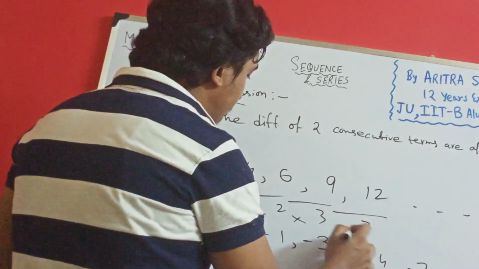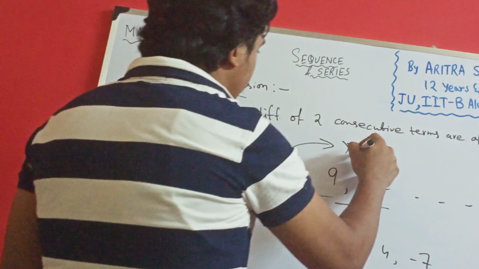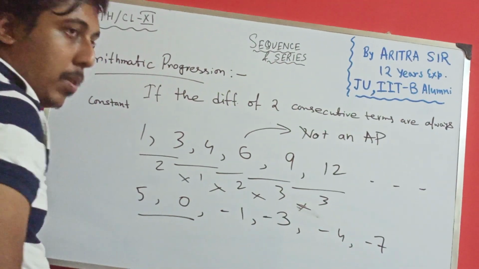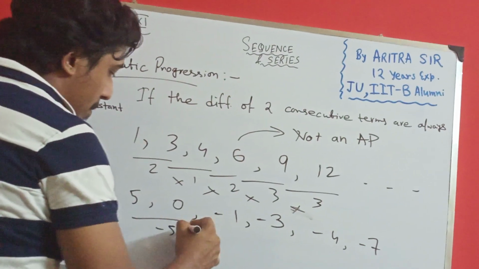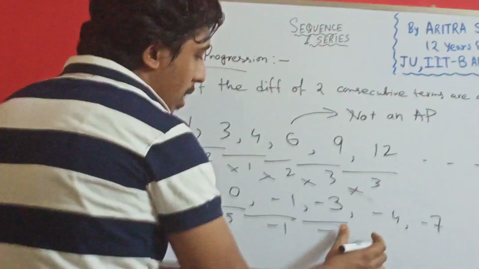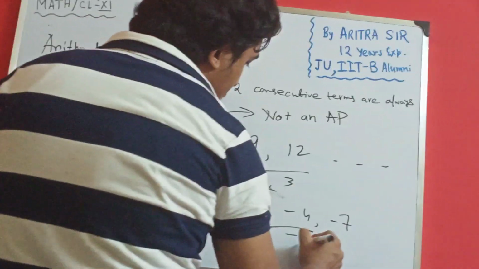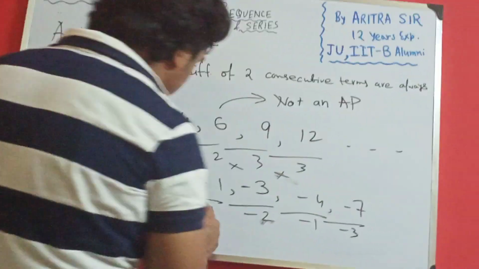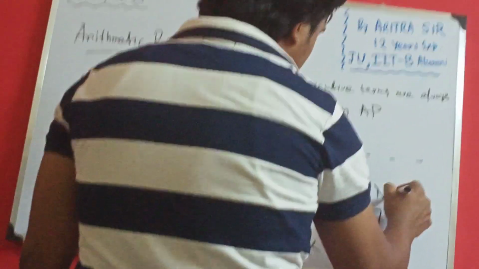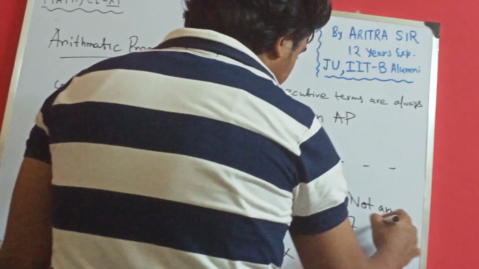These are not equal, right? Not an AP. And the last example, what is the difference between 5 and 0? That is your minus 5. 0 and minus 1, minus 1. Minus 1 and minus 3, minus 2. Minus 3 and minus 4, minus 1. Minus 4 and minus 7, minus 3. You see, differences are not constant. So, of course, it is not an AP.